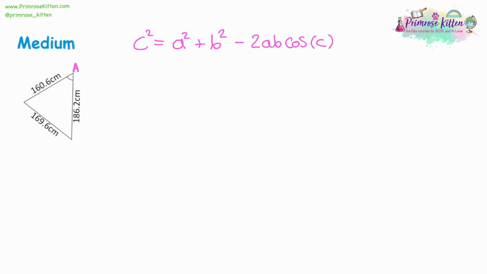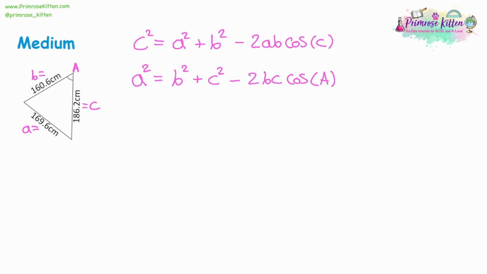We can label this as normal. So we've got side A, which is opposite angle A. Then the other two are going to be B and C. The order's not going to matter. Now, what we can do is we actually have alternate versions of the formula we can use if you want A in the formula. Because A squared is equal to B squared plus C squared minus 2 lots of BC multiplied by the cos of A. So have a look at the changes that I've made here.